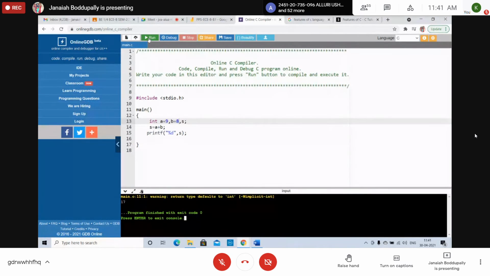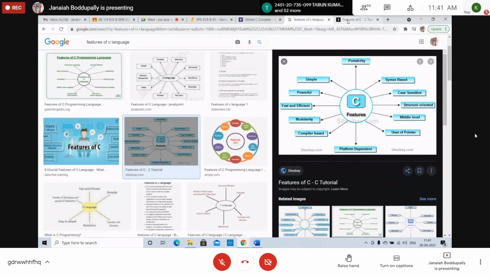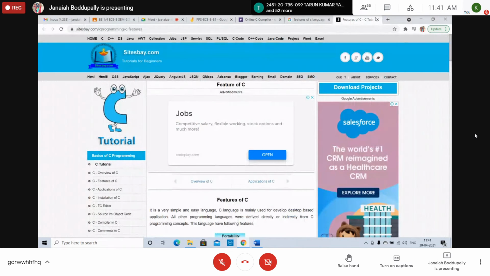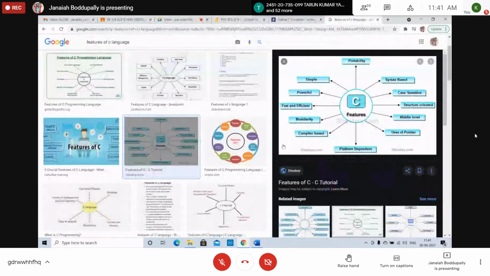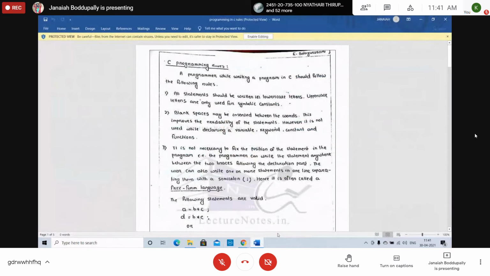I will explain what is int, what is an assignment statement, what is printf, what is scanf. Just before that, I will start: what is C programming? How to write this? The C programming rules. We will learn the C programming rules before writing C programs. What are the identifiers? What are the operators we use?